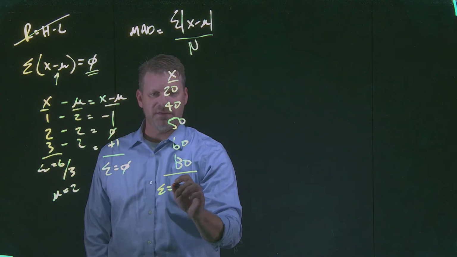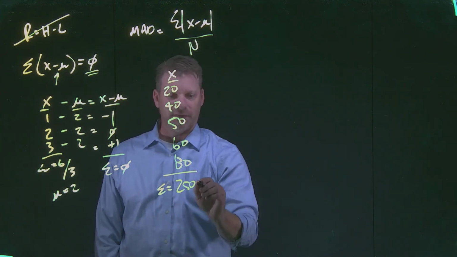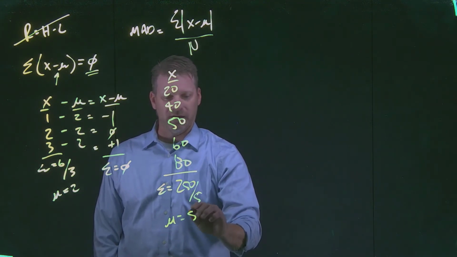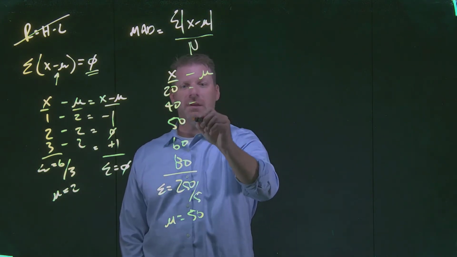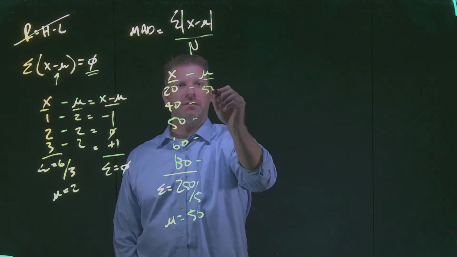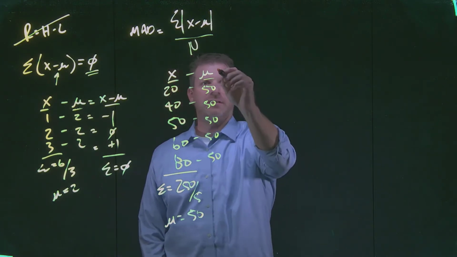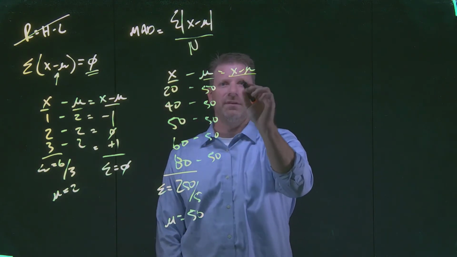If I total up these values, of course, I have 100, 200, 250. Divide by how many there are. It gets us to a population mean of 50. So if I subtract out this population mean from each one of these values, we subtract out the 50 from each one. This column over here is going to represent the x minus the mean, just like we did before with a little different set of data.